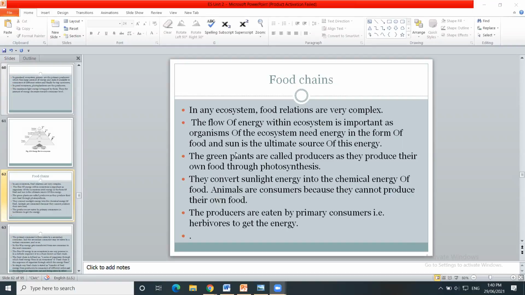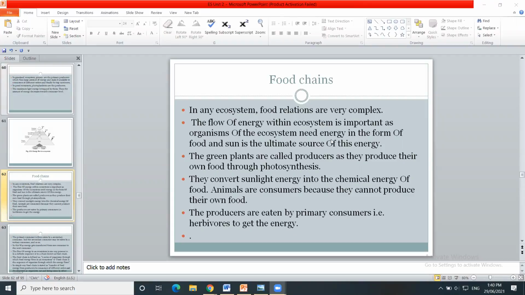So every component is based on energy. Energy is required for their survival. They will consume food, so they will get the energy from the food.